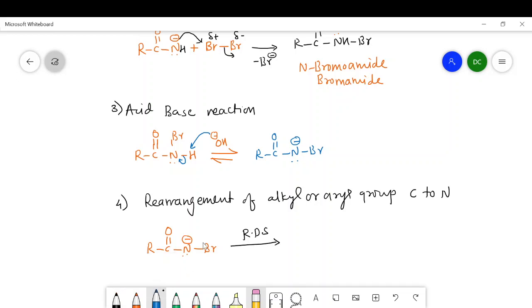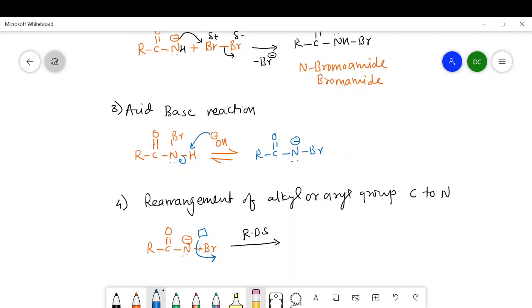First of all, what happens? This Br, it is electronegative, and it carries both the electrons from this bond, and the bond between nitrogen and bromine is broken. So it is removed and it is lost with the electrons. Now, when this bond is broken, the nitrogen has a vacant orbital where this Br is lost from this position.